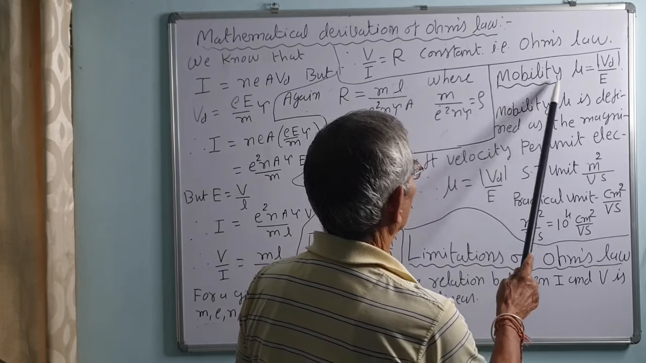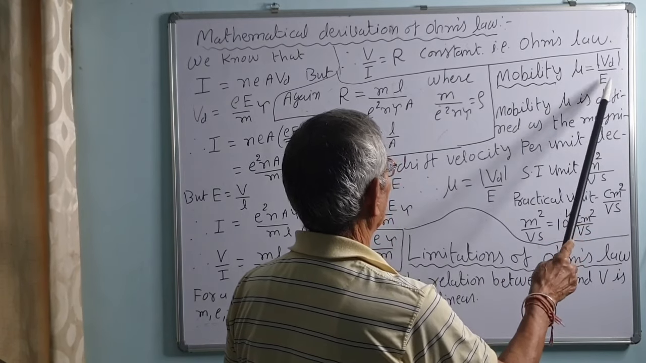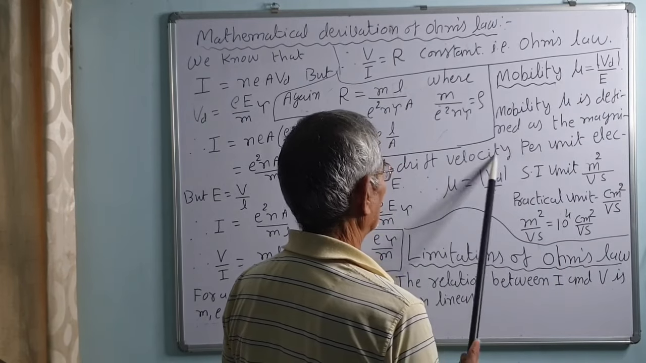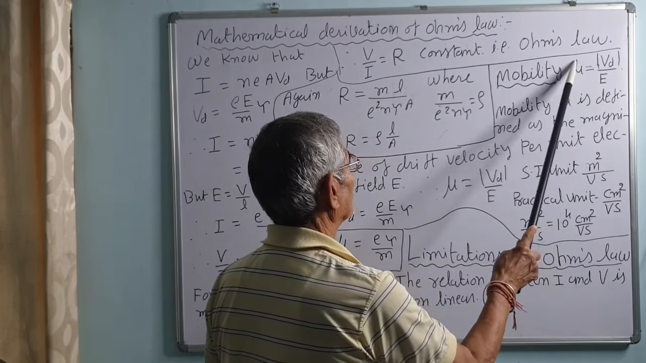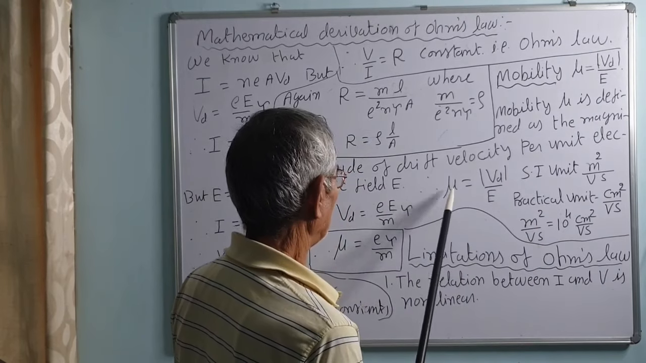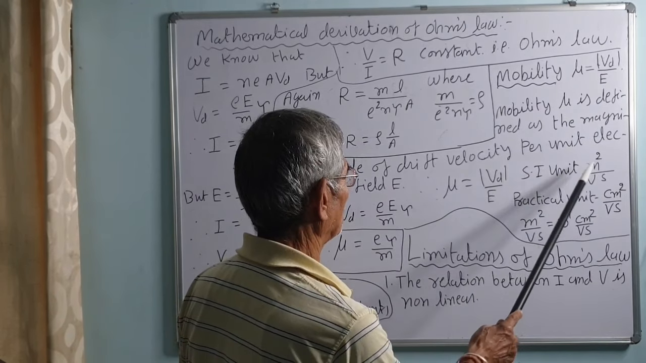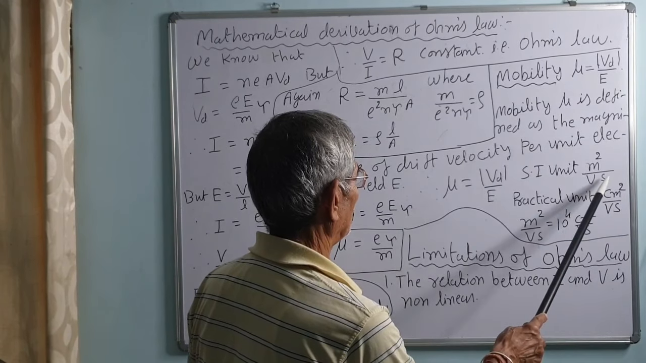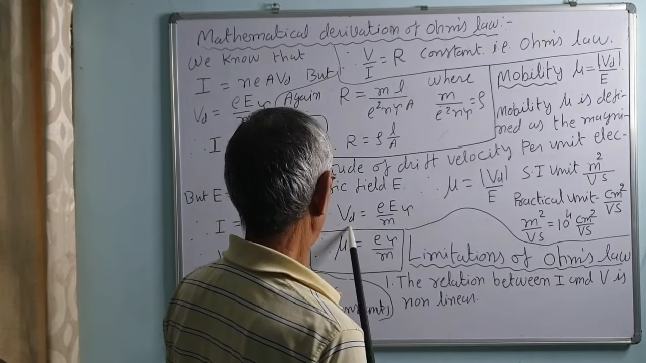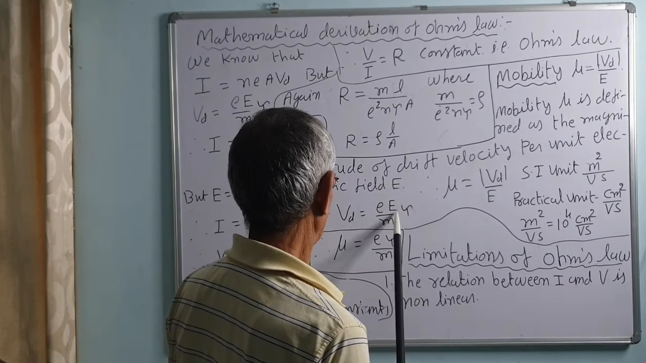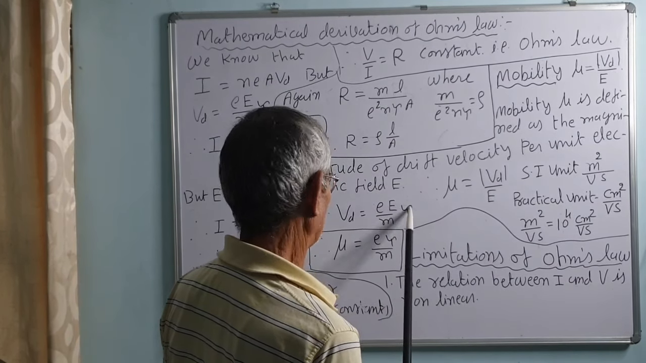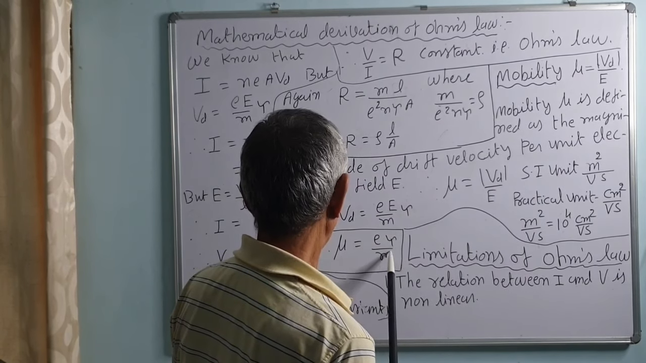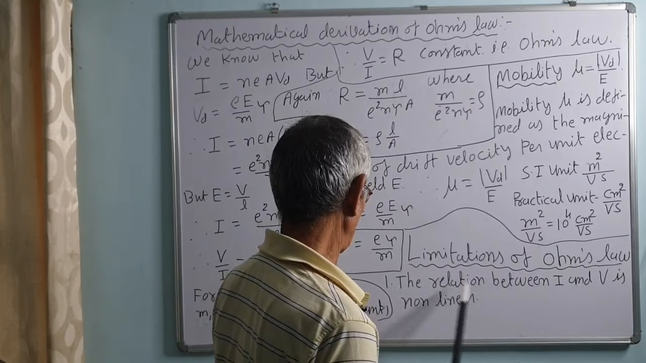Now mobility. Mobility mu is equal to drift velocity upon electric field. That is, mobility mu is defined as the magnitude of drift velocity per unit electric field. If E is 1, then mu will be Vd. Therefore, mu is equal to Vd upon E. The SI unit is meter square per volt second. Vd is equal to e E upon m into tau, therefore mu is equal to e tau upon m. Correct? Now, limitations of Ohm's law.